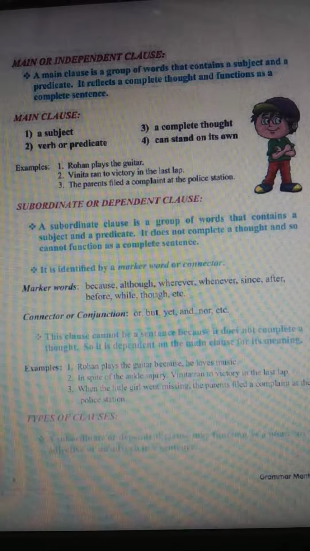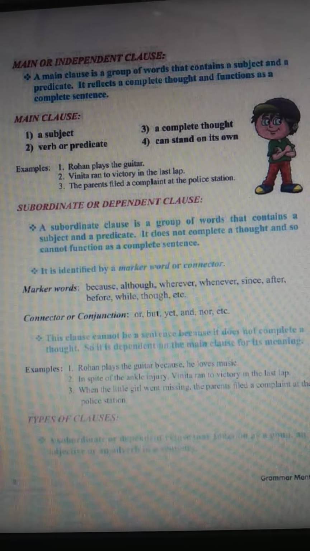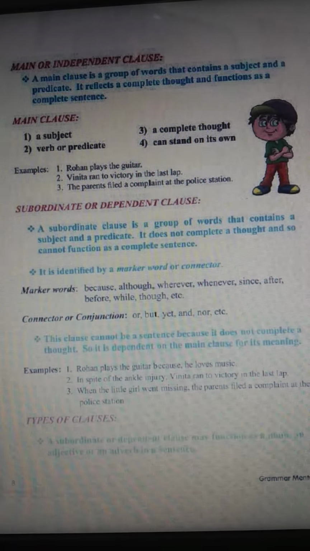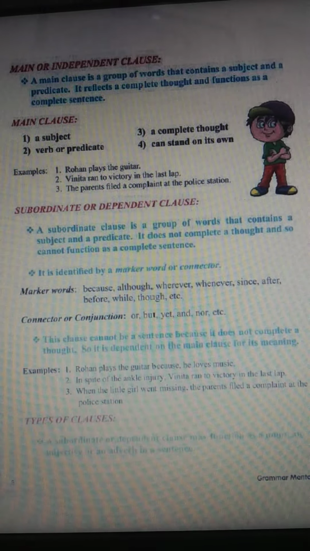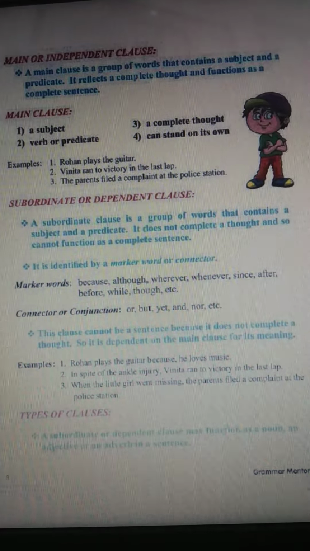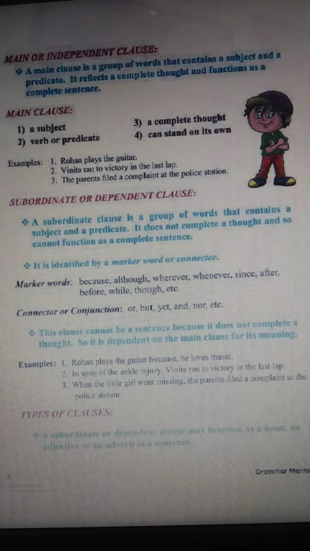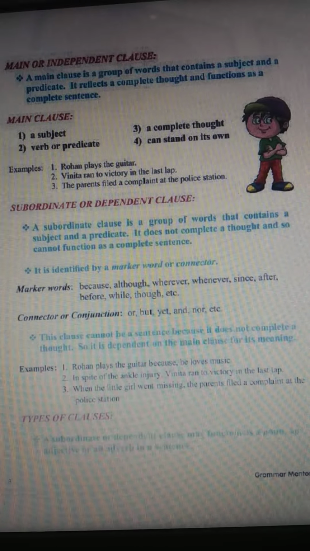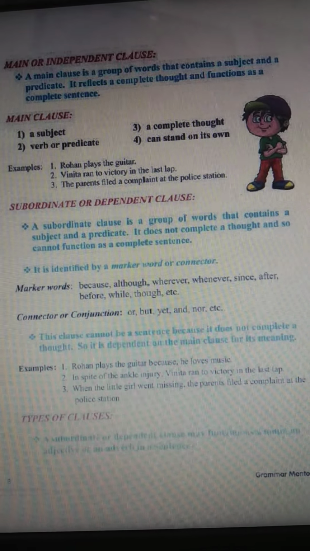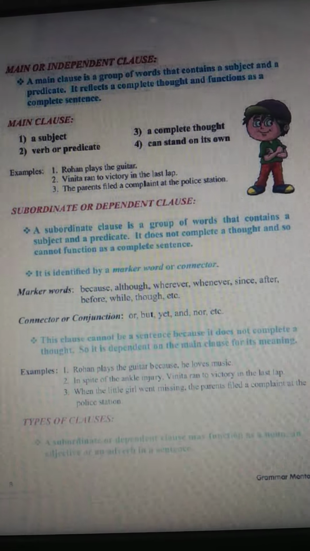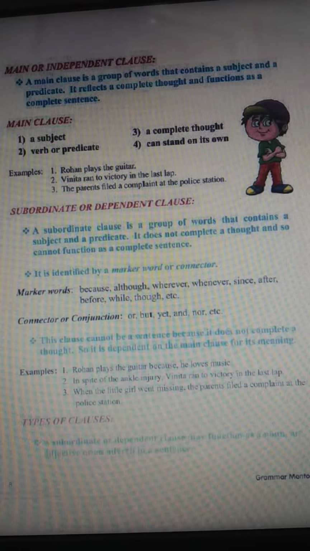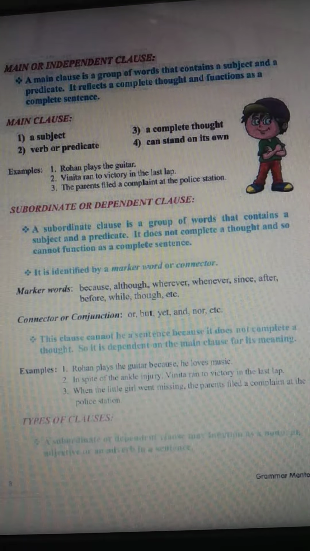So now coming to the second one, that is the subordinate or dependent clause. A subordinate clause is a group of words that contains a subject and a predicate, but it does not complete a thought. So in this sentence also, it contains a subject as well as a predicate, but it does not complete a thought and so cannot function as a complete sentence, unlike a main or independent clause. And also it is identified by a marker word or connector.